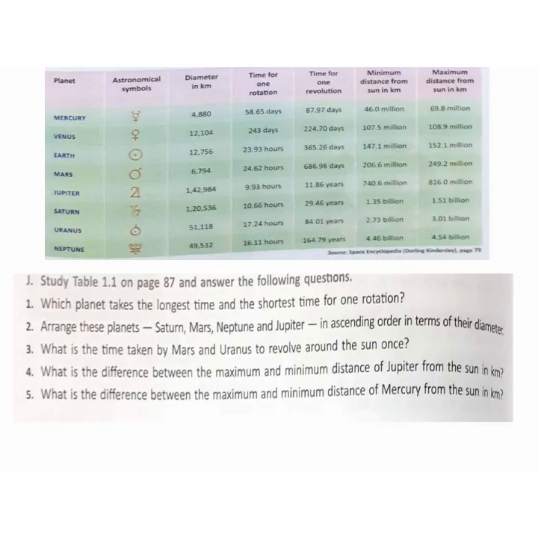Now this is one activity for you, in the PDF or in your book on page number 87. This table is given. You have to study this table, and according to this table you have to answer these questions. Look at the first question. Which planet takes the longest time and the shortest time for one rotation? In this table, time for one rotation and time for one revolution is given. Looking at this table, you have to answer the question. Then you have to arrange these planets in increasing order of their diameter. Diameter is given, so you will answer this question with the help of the table.